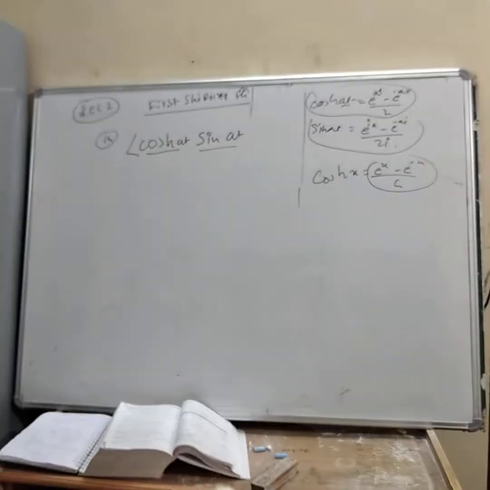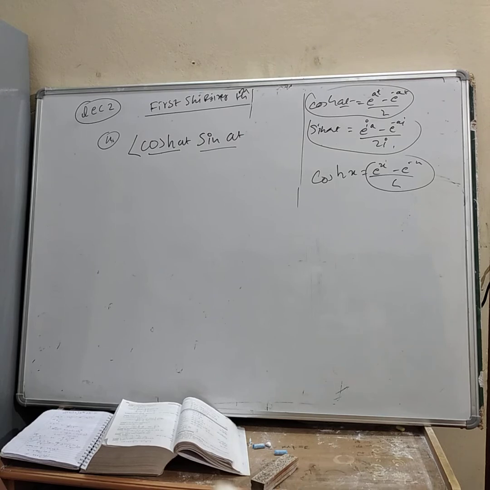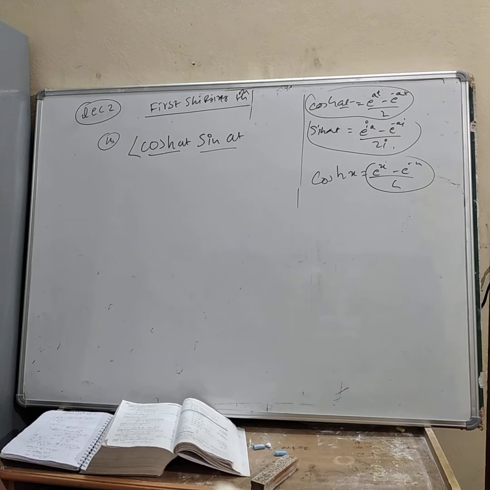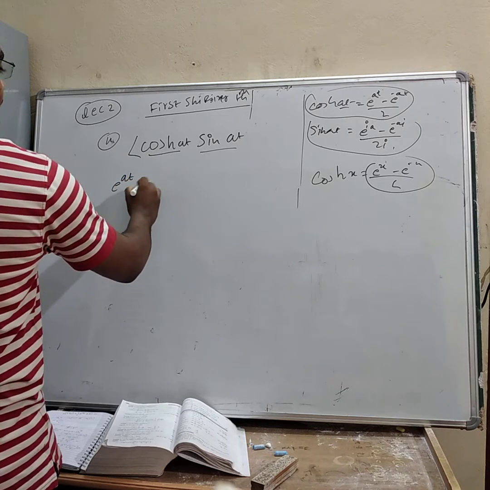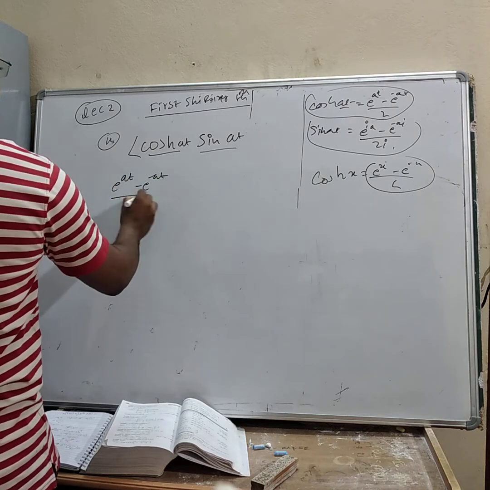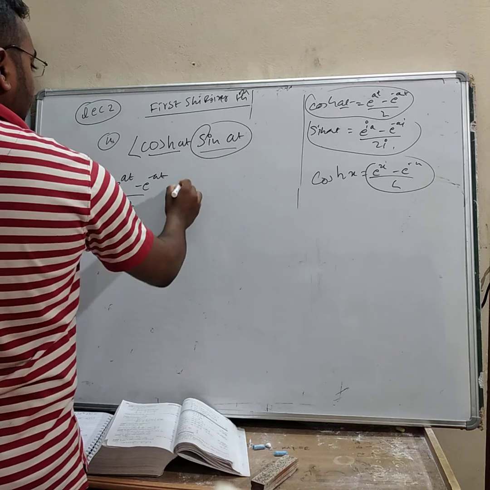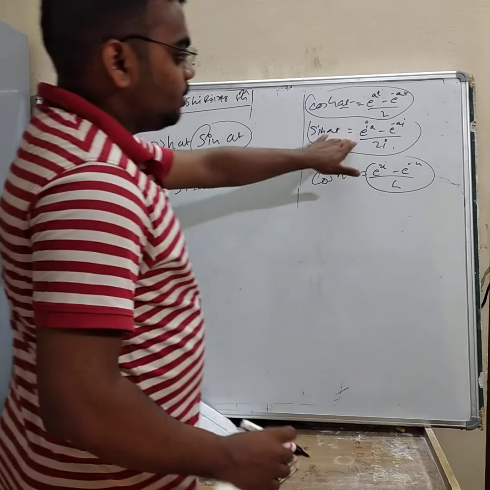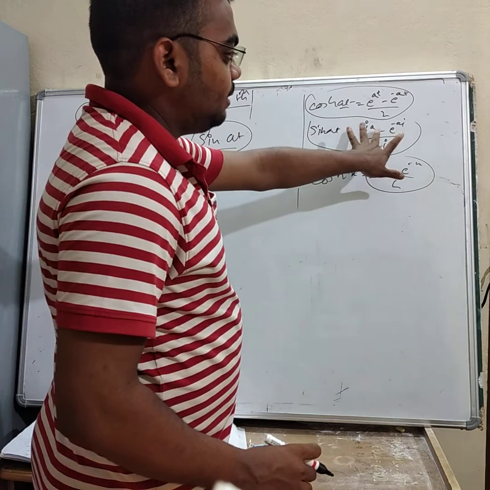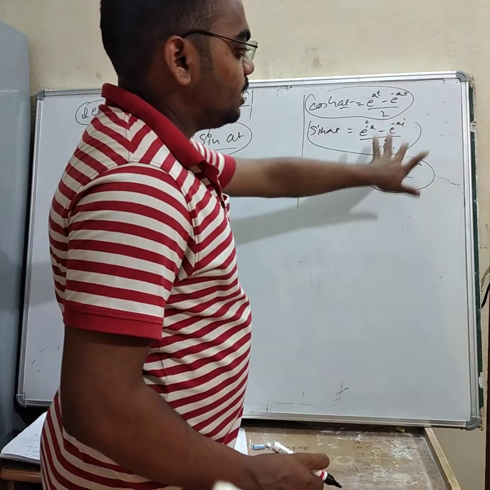So cos hyperbolic at will be equal to e to the power at minus e to the power minus at divided by 2, and sin at is there, which is e to the power iota at minus e to the power minus iota at divided by 2 iota.